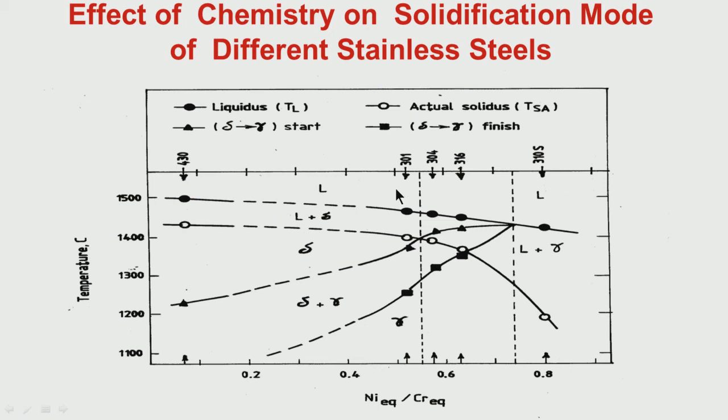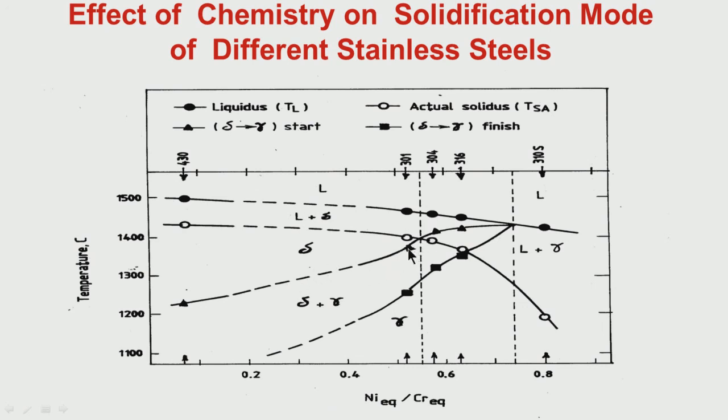Now, what is happening to say 301, which is austenite at room temperature, but at high temperature what is happening? Let us see. Initially it is liquid, then solidification is through delta only, liquid plus delta. When the solidification is complete, then also we have delta. So this is the delta to gamma line.